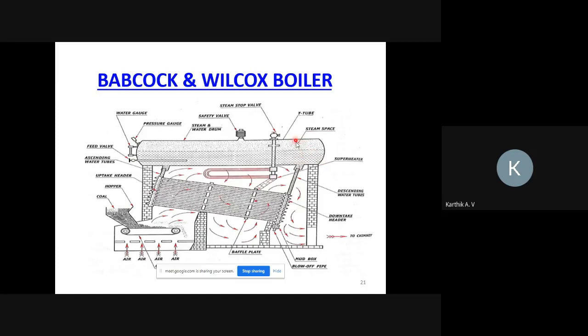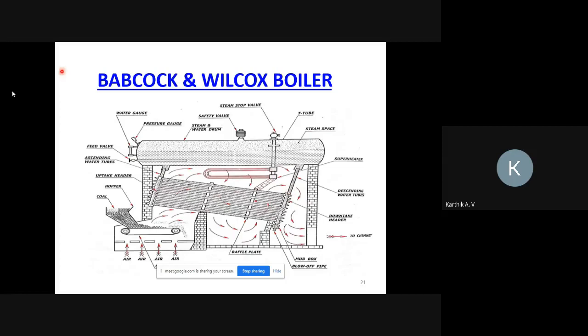The upper part is the steam space, and this is the downtake header. Water will be descending through this pipe. And this is called the baffle plate. It helps to distribute the heat properly through the pipe, so that all parts of the pipe get heated.